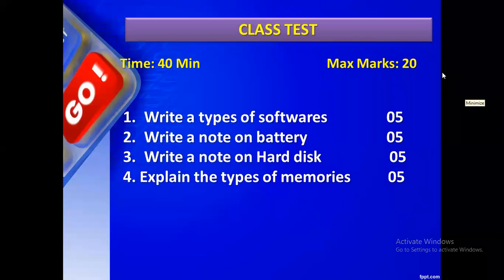Let me come to the whole nutshell. We discussed what is a computer, input device, output device, and CPU. Again, it is subclassified into ALU and CU, that is the arithmetic and logic unit and the control unit. These concepts we discussed at the start. After that, we discussed the types of memory, types of software, and memory classification tables.